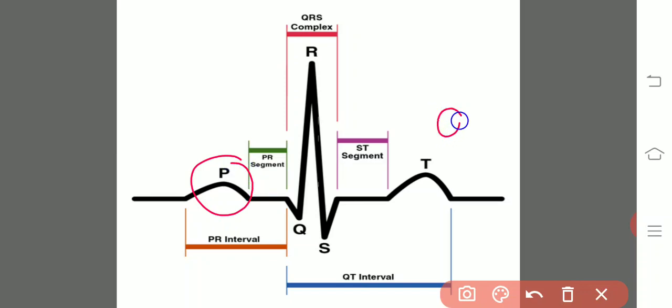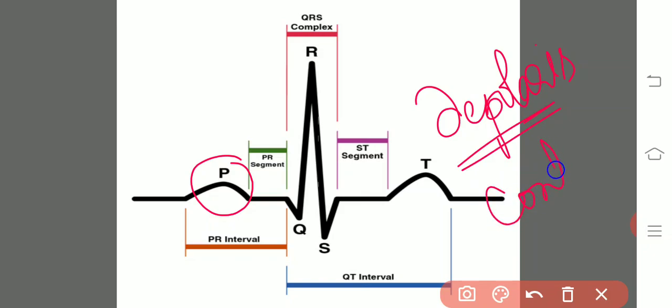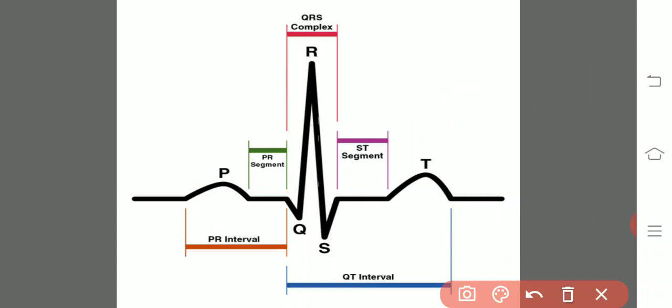Wherever we use the term depolarization in the case of ECG, this shows the contraction. Here the depolarization of the auricles means the contraction of auricles.